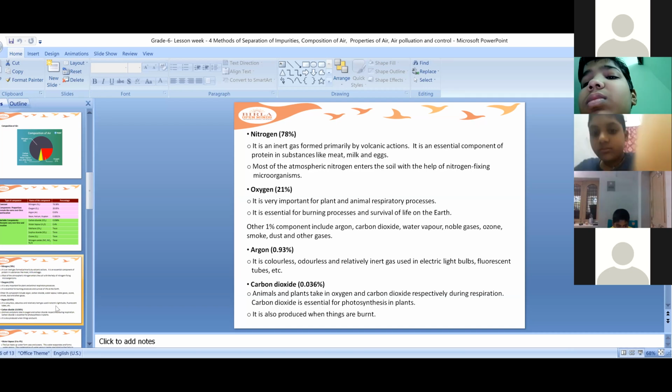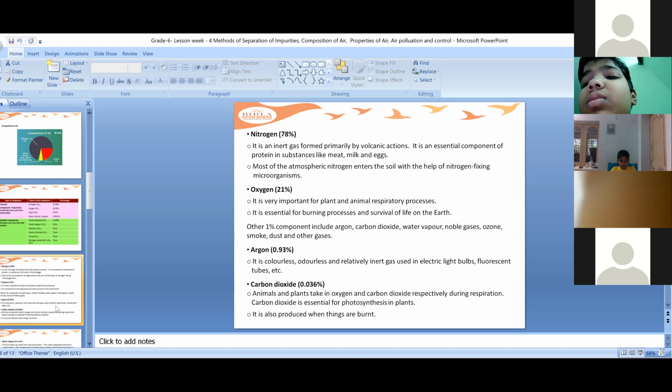Where else can you find nitrogen? Nitrogen is an essential component of protein substances like meat, milk and eggs.